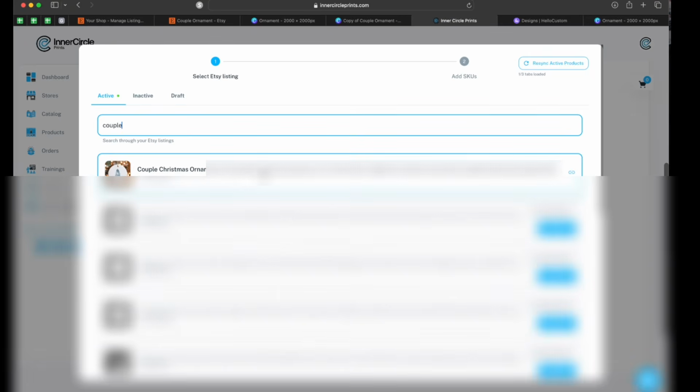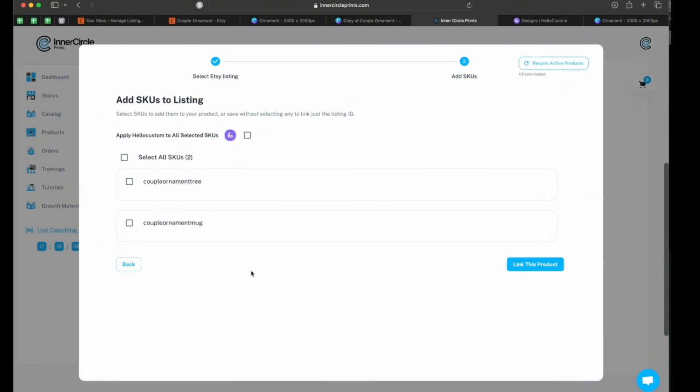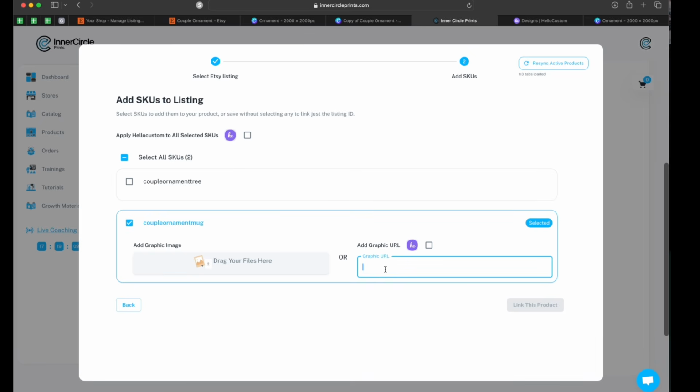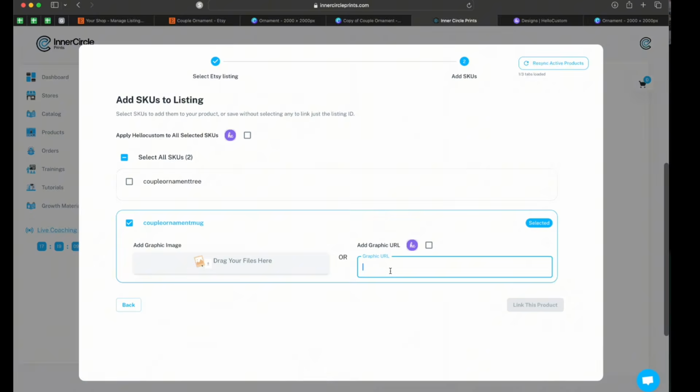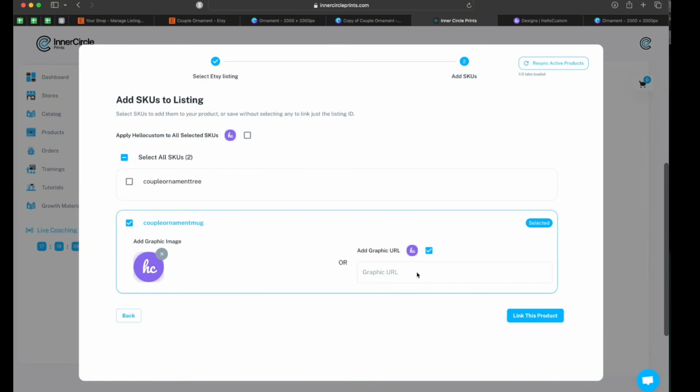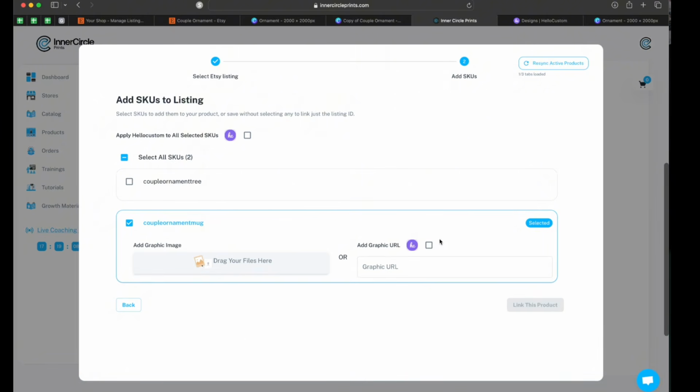I would click on my listing under number 5. I'm setting up the mug one first. Click on my listing, and there's 2 SKUs inside of it. I'm going to select the appropriate SKU, so it's going to be the mug one. And then this is where my mug URL for this Canva doc is going to live. If we were hooking it up to Hello Custom, we would check this instead of adding that URL. And then this graphic is going to appear in the orders tab to let you know it's hooked up with Hello Custom. For now, I'm just showing you how we're doing it without Hello Custom. And so I would put that URL here and link the product.